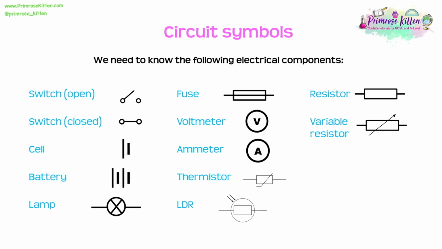A variable resistor is a rectangle with an arrow going diagonally through it. And a diode, which is a component which only lets current flow in one direction, is a triangle pointing in one direction with a line on the end of it. And sometimes this may have a circle around it, sometimes it may not, but they both represent a diode. And finally, we have an LED, or light emitting diode. This is just the same symbol that we had for a diode, so this triangle with a line on the end of it. But this time, because it's emitting light, we're going to point two arrows away from the diode to show it's a light emitting diode.